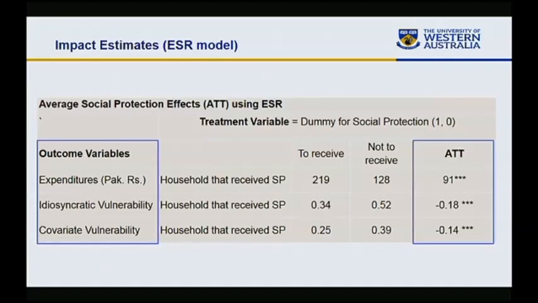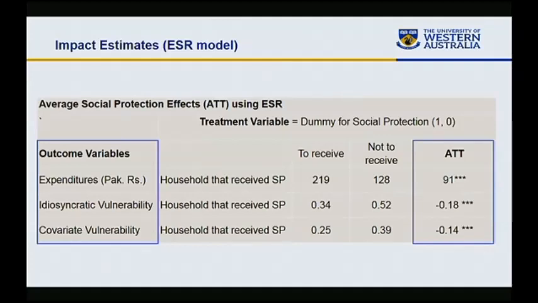Using endogenous switching regression methods, households that receive social protection have 219 rupees of consumption expenditure. The same households' expenditure would have been 128 had they not received social protection. So the difference is 91, which is about 70%.